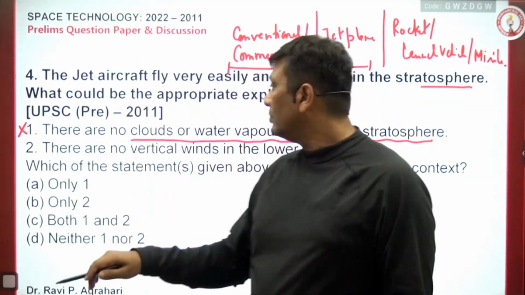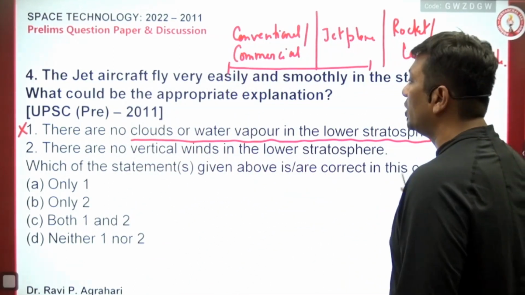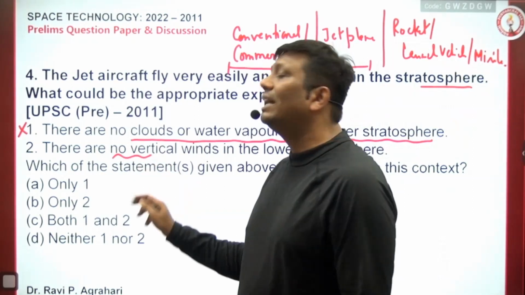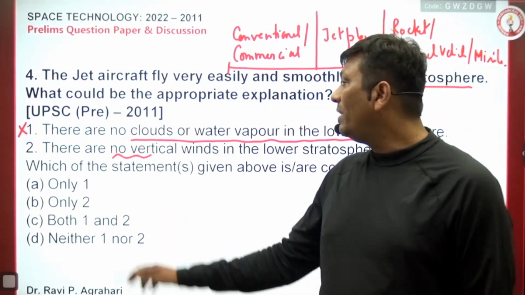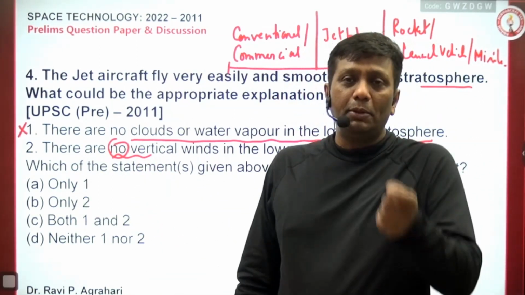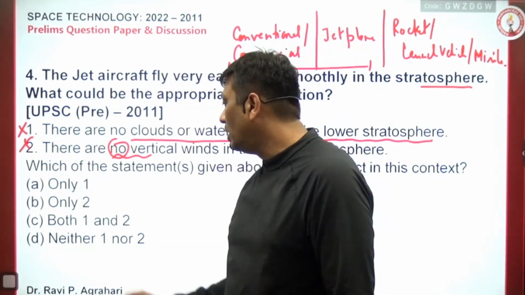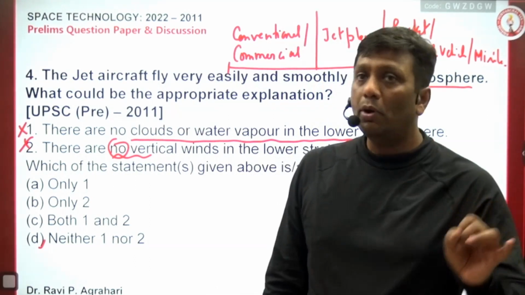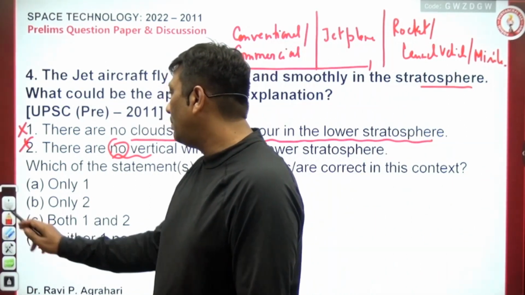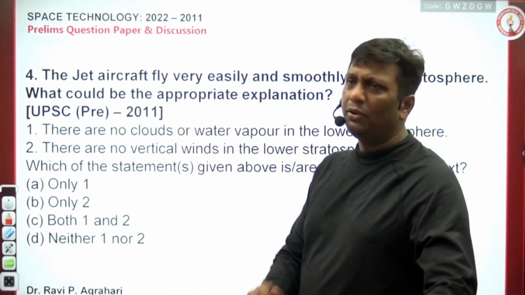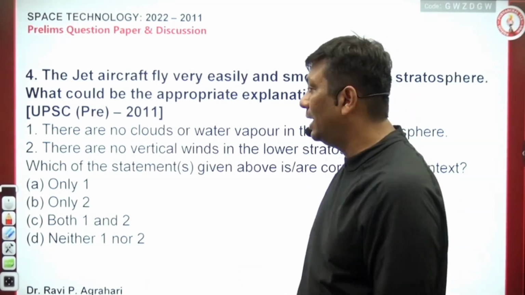This statement is wrong. There are no vertical winds in the lower stratosphere. Wrong, guys. Vertical wind is there, but less in amount. No means no. You know, one of the movies you have seen, no means no. So that is the reason it is also wrong. So here neither 1 nor 2 should be the more accurate answer. Many people have an argument with me about this. I'm telling you, according to me, the answer should be neither 1 nor 2.